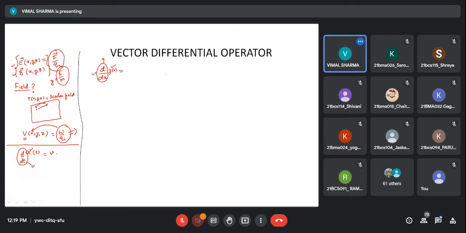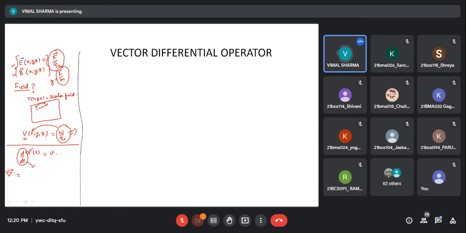Okay, so for that, we define a new operator here, which is called the vector differential operator. This new operator is a vector differential operator, and this includes all three components, or a change with respect to all three coordinates, that is x, y, as well as z. So I can write that differential operator here. Let me write it. It is the del operator. This is the vector differential operator. In a minute, I'll tell you what we mean by vector differential operator.